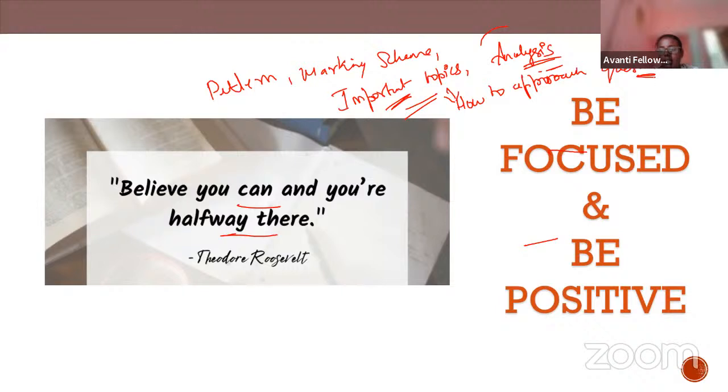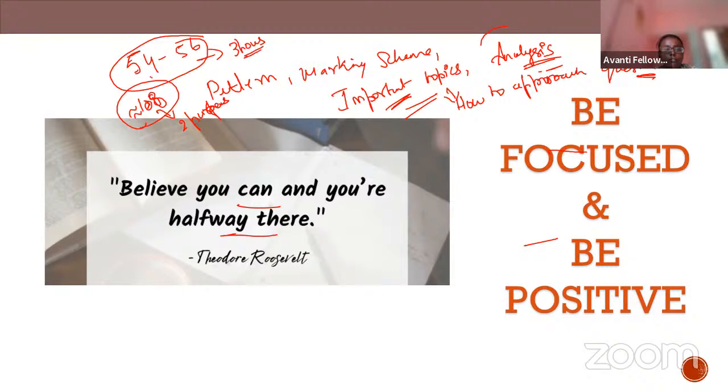Since there is partial marking and negative marking, be careful while choosing the answers. You have enough time to answer the questions. You have 3 hours, and in total it is going to be up to 108 questions across the papers. So you're just going to solve 54 questions in 3 hours.